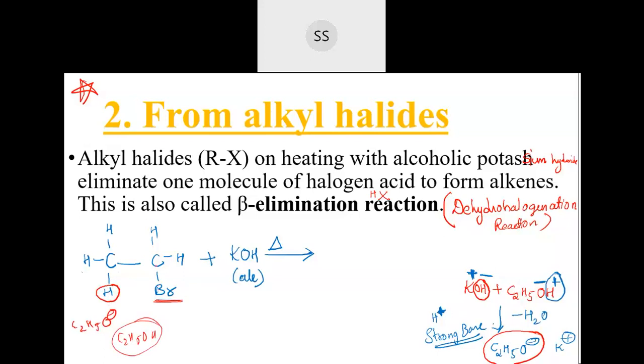So I told you this carbon is called the alpha carbon, where the halogen is attached. Wherever a reactive functional group is attached, we call that alpha. The immediate next one is called beta. So when this H plus goes out, these electrons which are left have to somehow become stable. They should be shifted to one of the places.